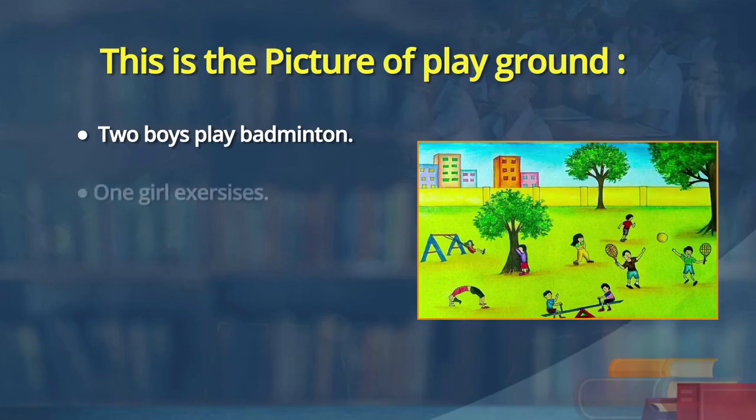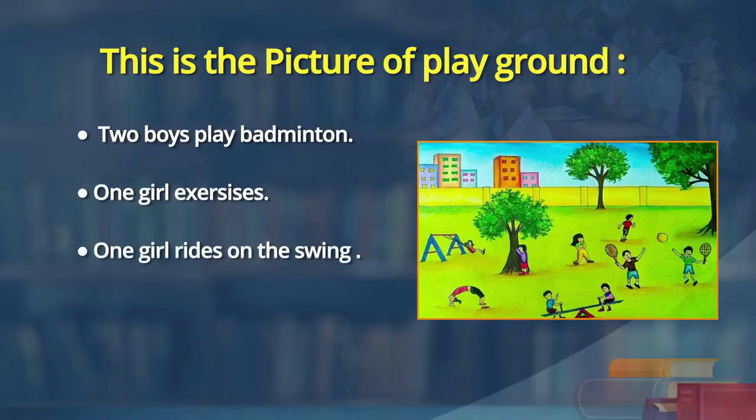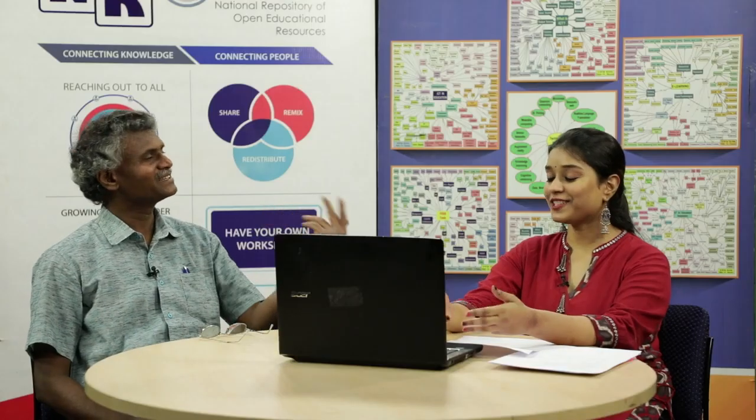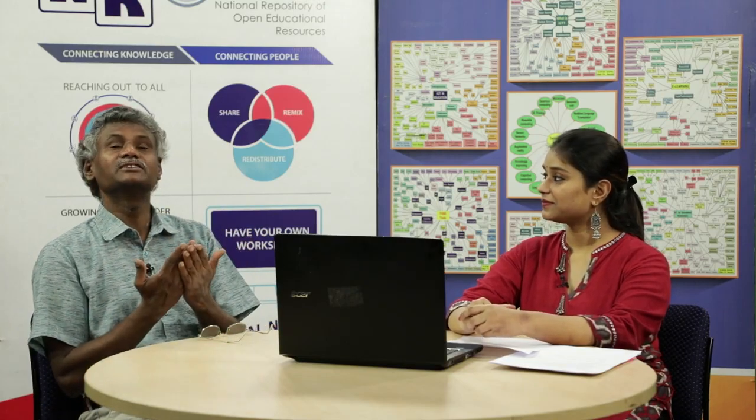One girl is doing exercise. One girl exercises. Okay. One girl is riding on the swing. Rides on the swing. Not one, two. One boy plays hide and seek. How can one boy play? With his friends. Oh, fine. All right. So, like that, learners, any picture you take up, try to describe in simple present first.